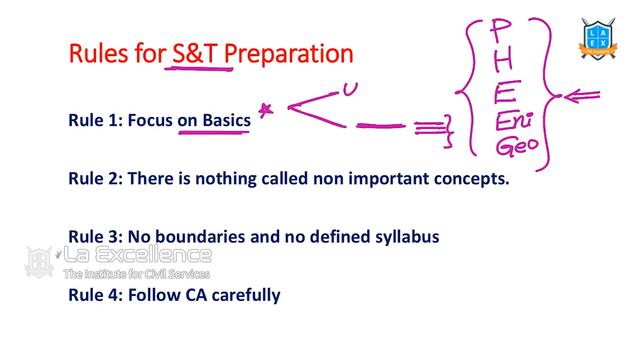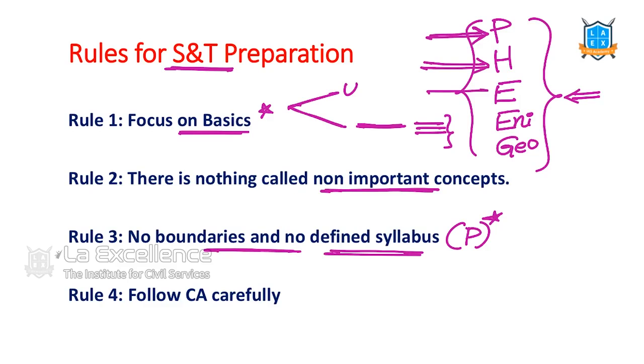Second thing, as I told you earlier, there's nothing called important or unimportant, but as we cannot read and remember all the topics, we are going for certain topics which are called high yielding topics. See this rule 3, there are no boundaries. There's no defined syllabus, especially with regard to prelims. There is no defined syllabus for our science and technology. With regard to other subjects, for polity we can note down 70 chapters and then read them. History, certain chapters can be noted down. Economy, we can note them down. But in science and technology, in most cases, we cannot do that. There's no boundary for the syllabus.